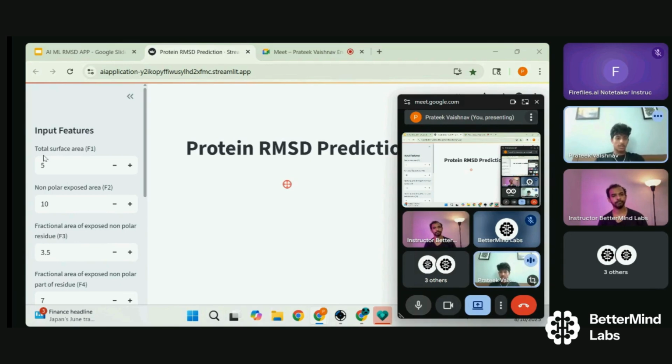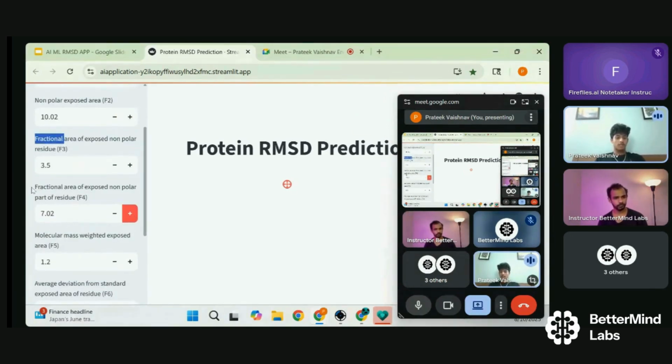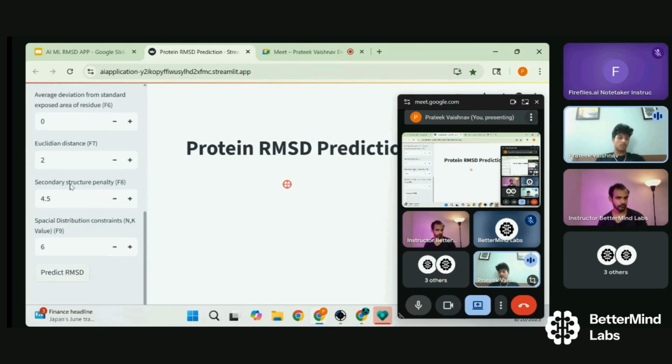So here's, as I was saying, F1 and F2. These are just different variables that you can change at will, right? Each of these has a different amount of data assigned to it. And so overall, by changing all these variables and clicking predict RMSD, it should predict an accurate RMSD for the values that you have inputted.